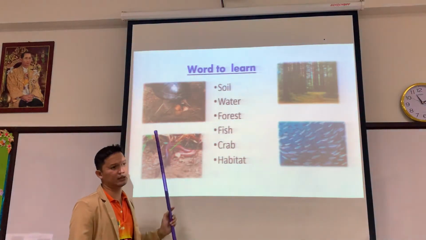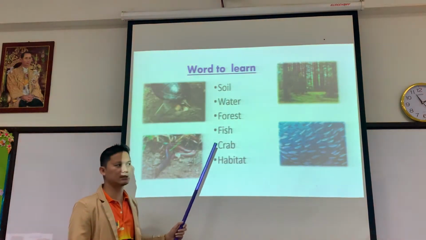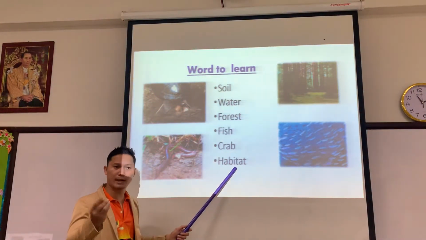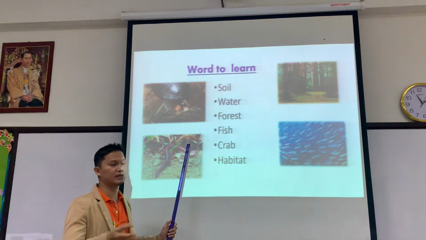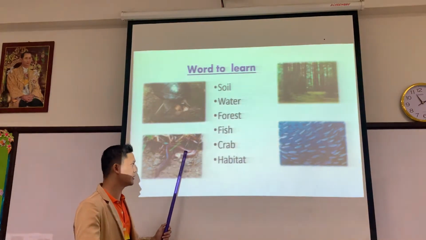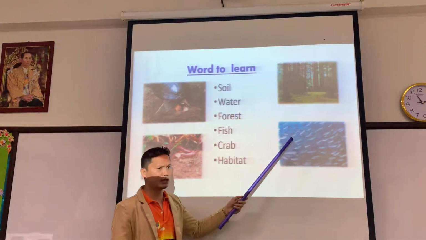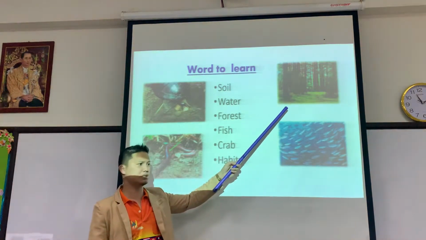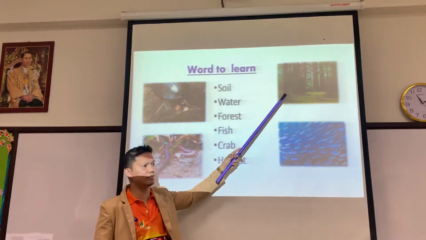These things are their habitat. Habitat is the place where the animals can stay, like the earthworm and the turtle, the fish in the water, and the wild animals like lion, bear, and eagles in the forest.